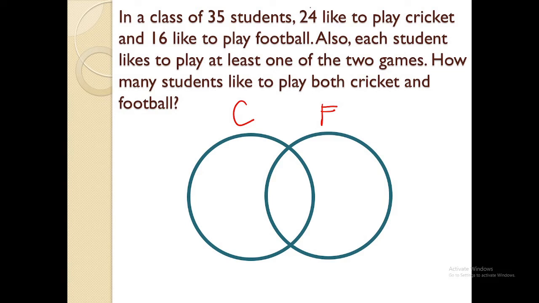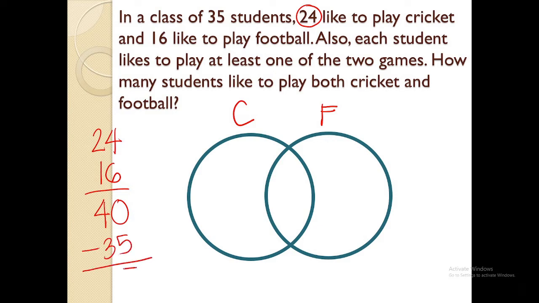So I'm going to be adding 24 who like cricket and 16 who like football. Adding the two, you'll be getting 40 for that. Subtracting 35, because there are 35 students in the class, we will be getting 5. So there are 5 students who like both. The answer to this problem is simply the number 5. There will be 5 students who like both cricket and football. Now let's just simply fill up the rest of the numbers.